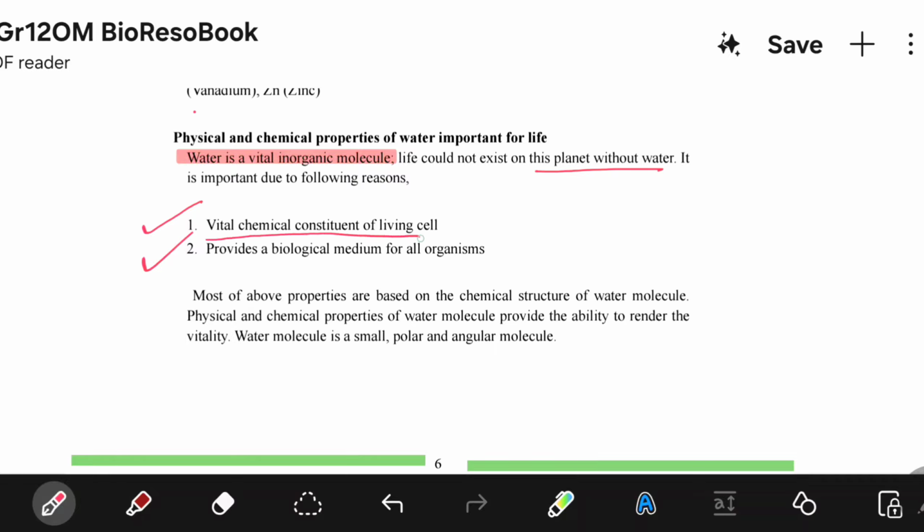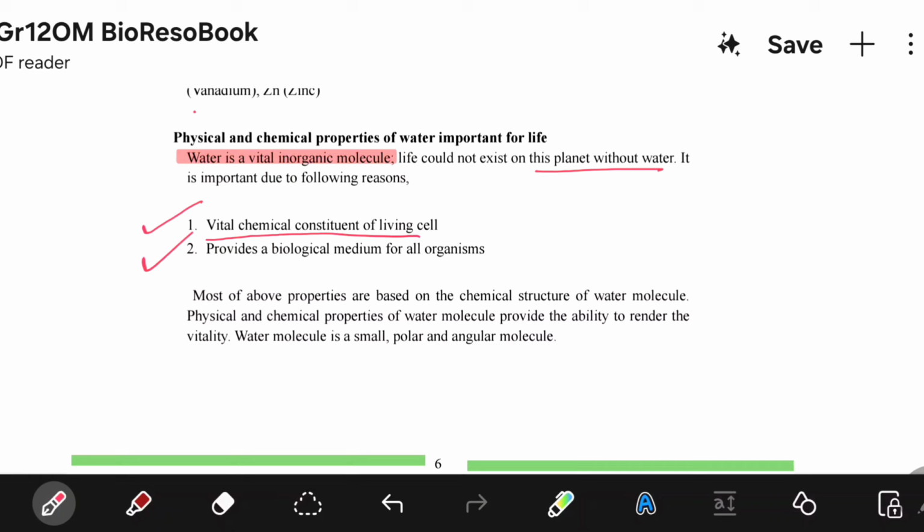Water is a vital chemical constituent of living cells, and provides a biological medium for all organisms. So these are the two important points. Because of these two reasons, water is important, right? Because it's a vital chemical constituent of living cells, and it provides a biological medium for all organisms. You must remember these two points.